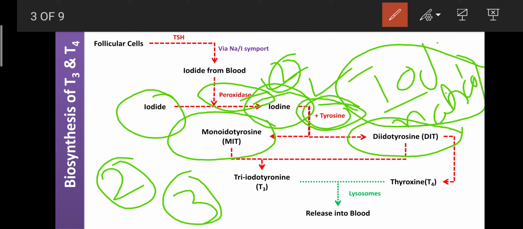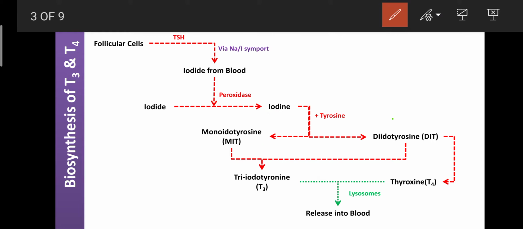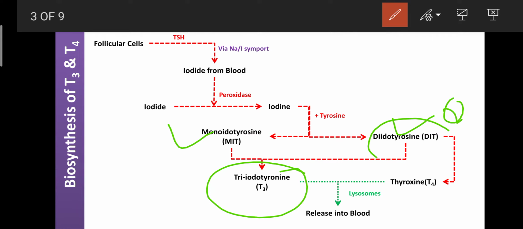And later on comes the condensation. Okay, so later on, one molecule of MIT reacts with one molecule of DIT. It can form the T3, that is triiodothyronine. And two molecules of DIT can form tetraiodothyronine or thyroxine, that is T4.